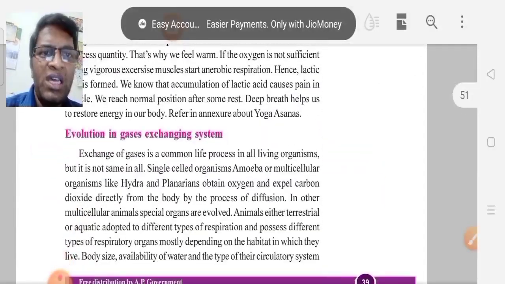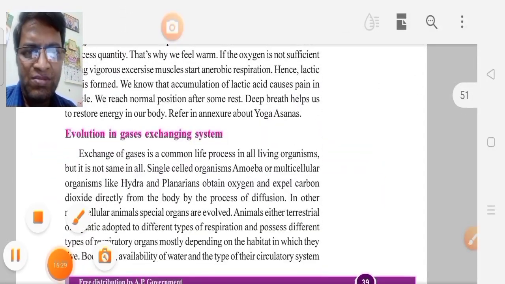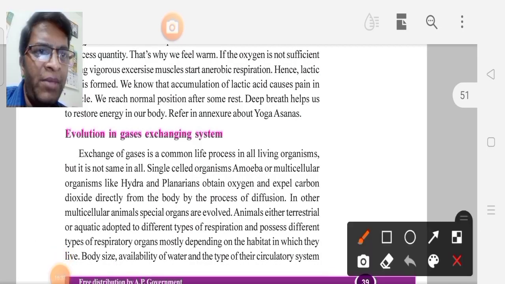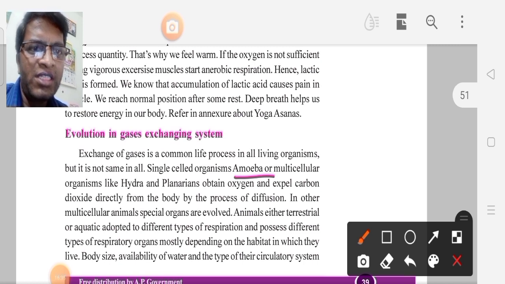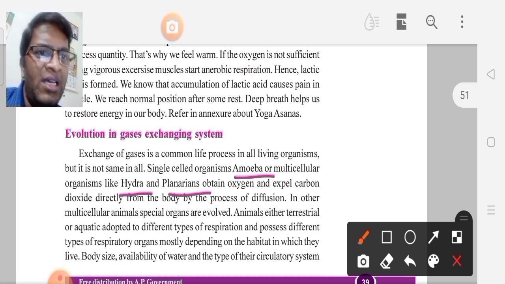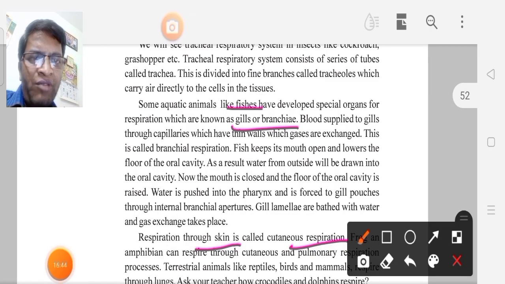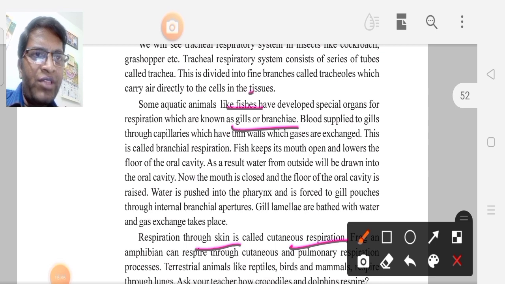Next page, evolution of gaseous exchange system. Right, here in amoeba, next in hydra and planarians, how does the gaseous exchange take place? By the diffusion process. Yes, in fishes, how does the respiration take place? In fishes, the respiration takes place by the gills or branchiae.